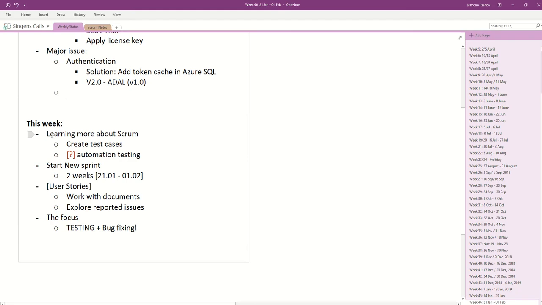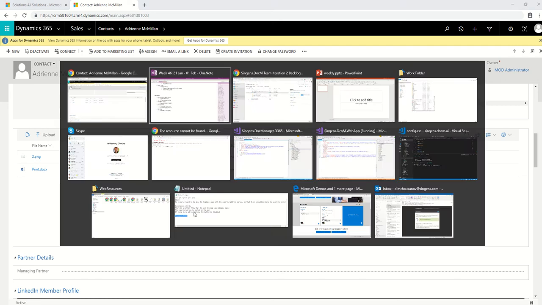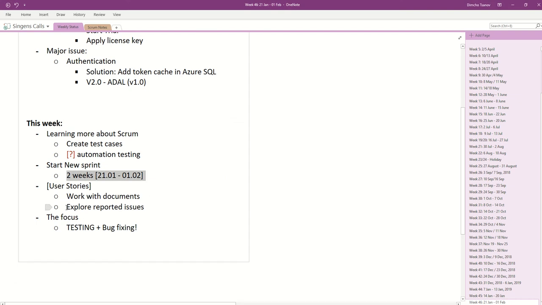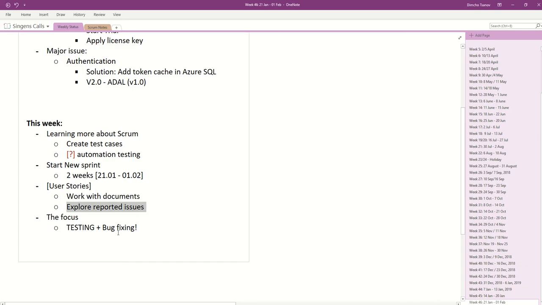What I'll do this week, as I mentioned, is start a new sprint, so I have 2 weeks and a product backlog that I will start executing. In short, I will focus mainly on this control and improve some small things. The second thing, from a technical perspective, is that I'll do logging. I'll make sure that when something is not working, the user has an error code so they can check it in my documentation. And in short, testing and again testing. This is my focus this week.